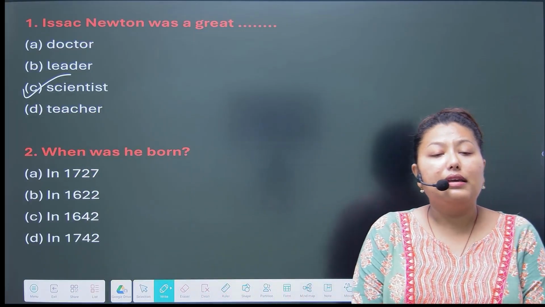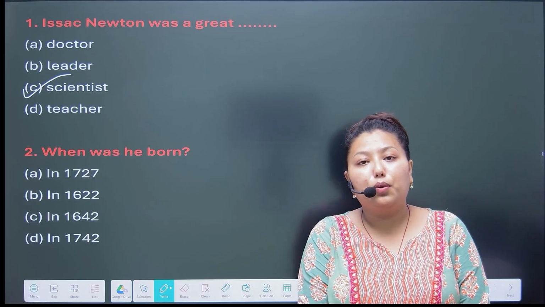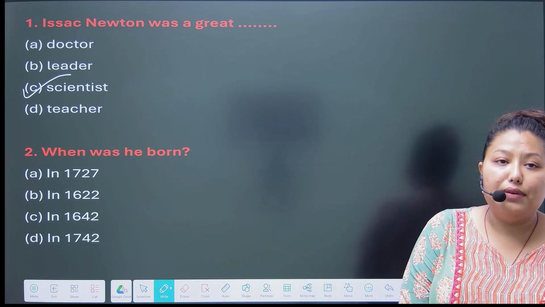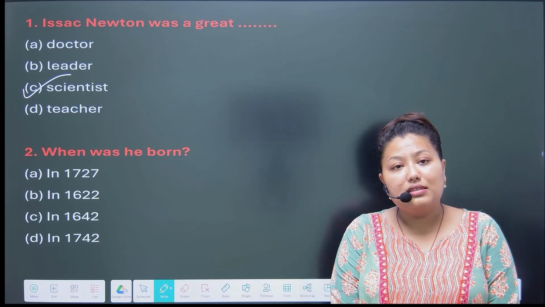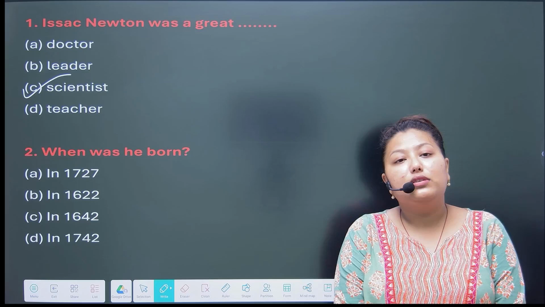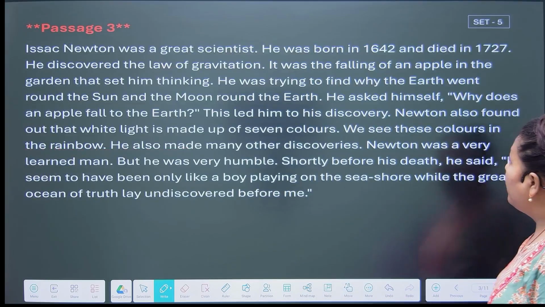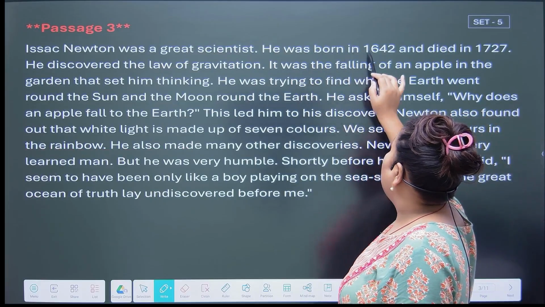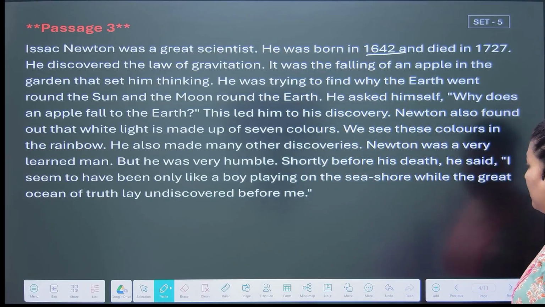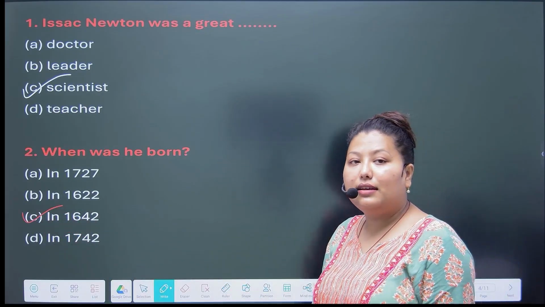Okay, next, when was he born? When was Isaac Newton born? Options are in 1727, in 1622, in 1642, in 1742. Here he was born in 1642. So the year is 1642. Option C is the correct answer.